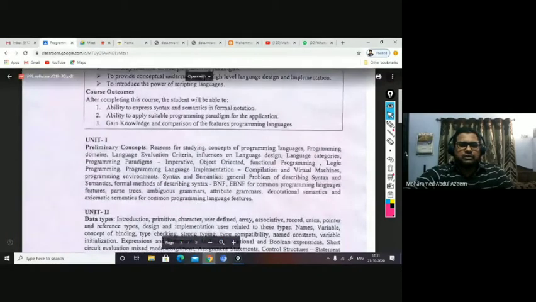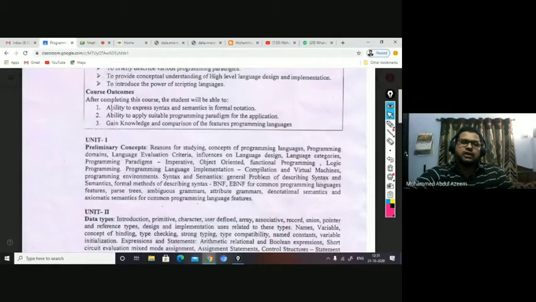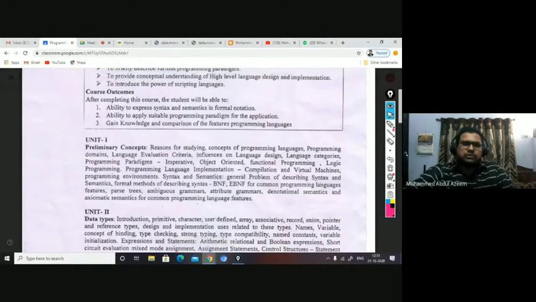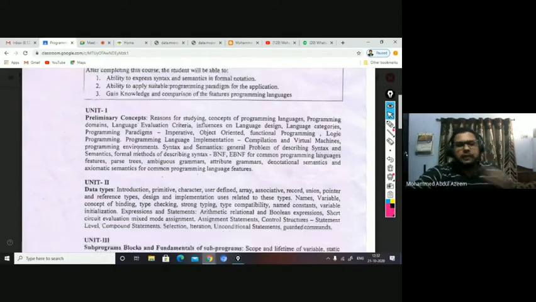The course outcomes: at the end of the course, what is it that you're going to learn out of it? The ability to express syntax and semantics in formal notation, the ability to apply suitable programming paradigms for the application, and to gain knowledge for comparison of the features of programming languages. Anyway, we have defined our own course outcomes as well. This is defined by the university. I will discuss our department course outcomes as well, of course, right?